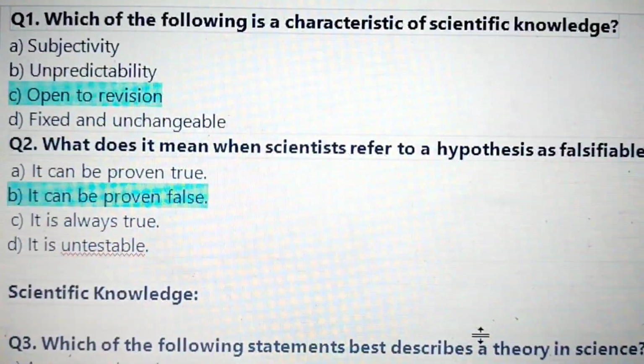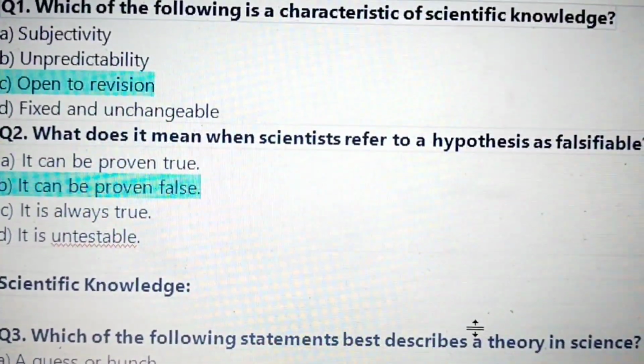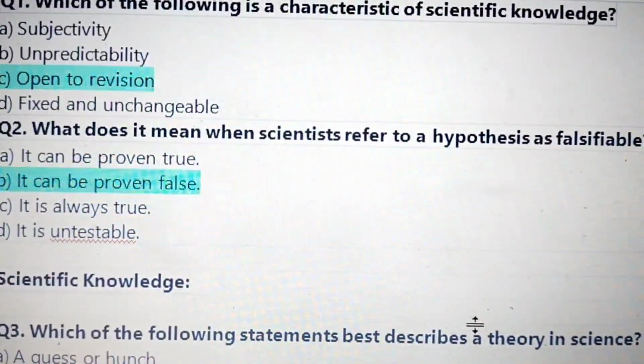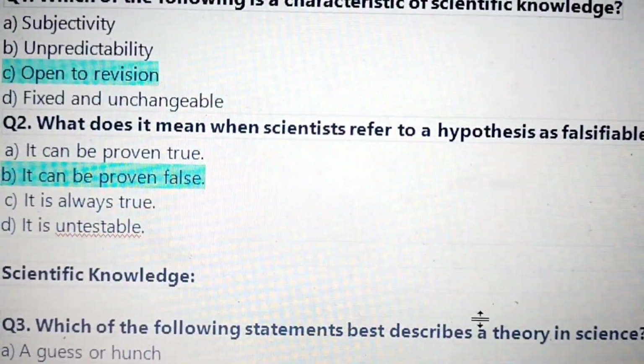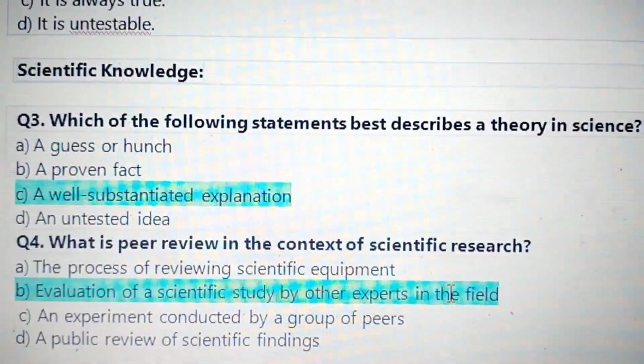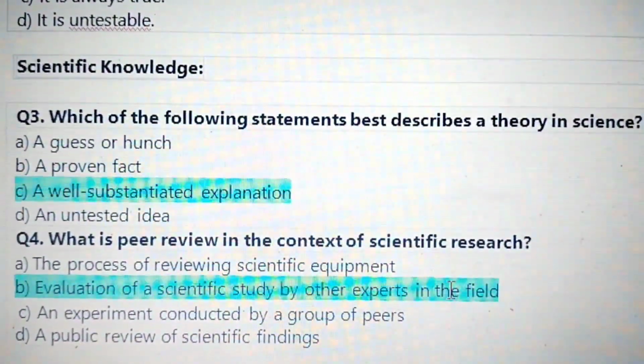Question 2. What does it mean when scientists refer to a hypothesis as false? Answer: it can be proven false. Next, scientific knowledge.